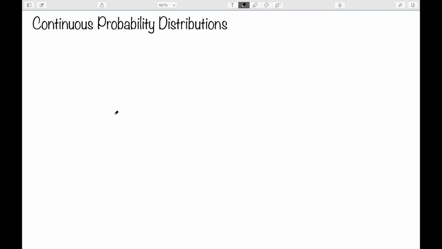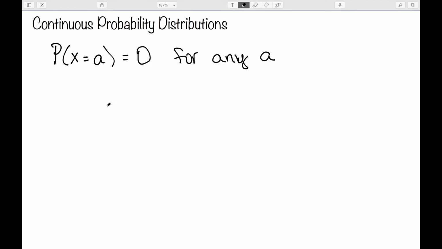In this video, I want to look at continuous probability distributions. Continuous variables cannot have a probability mass function. The reason why? The probability that a given random variable is equal to some value a is equal to 0 for any value of a. So if I actually look at the probability of a particular point of a continuous distribution, it's going to be equal to 0.